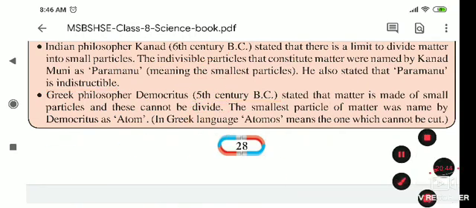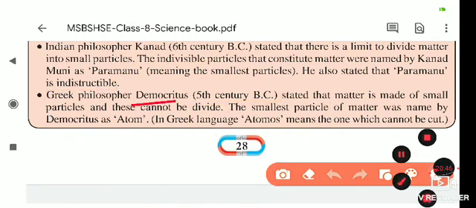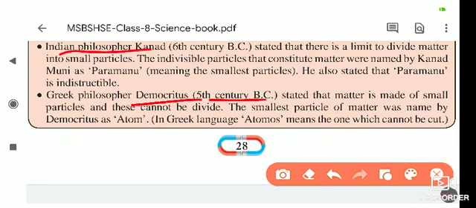So the Greek philosopher Democritus stated this in the 5th century, while our Maharshi Kanad said it in the 6th century, before the rest of the world. We Indians knew that the smallest particle of matter, when matter is divided and redivided, reaches a point where it cannot be divided further, and we named it Paramanu before the whole world.